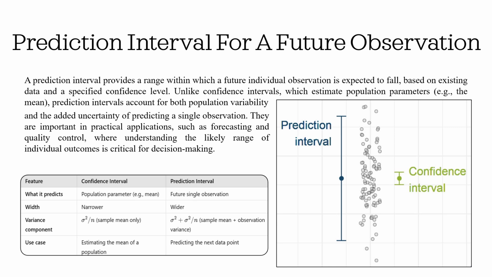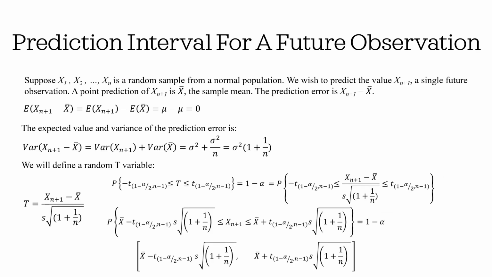They are important in practical applications, such as forecasting and quality control, where understanding the likely range of individual outcomes is critical for decision-making. Suppose we have a random sample of size n, x1, x2, up to xn, and instead of being interested in studying the population mean, we want to predict what would be our next observation. We can argue that x bar is a good guess, and as a result, our error would be the difference between the next observation and the current sample mean. The good news is that the expectation of our error is 0.